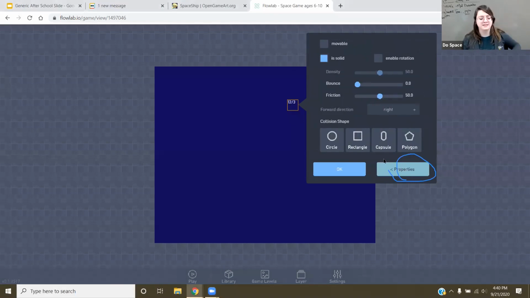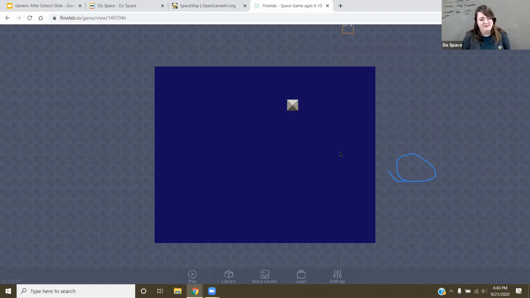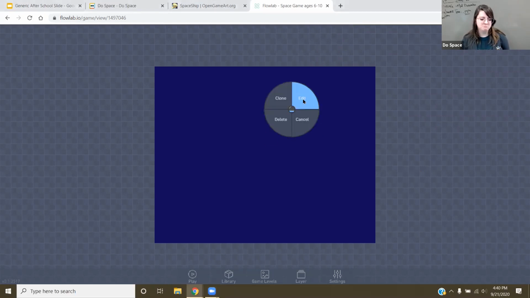So I'm gonna click on physics. And this little part that says it's solid, I'm just gonna click on that, uncheck it, and it's just gonna be a decoration for me now. But I don't want a block like that. Does anyone remember how to change the image here?